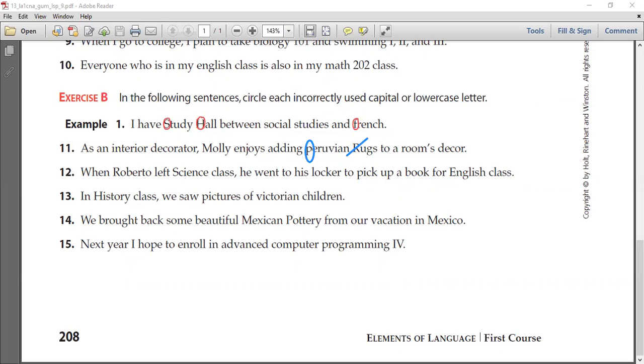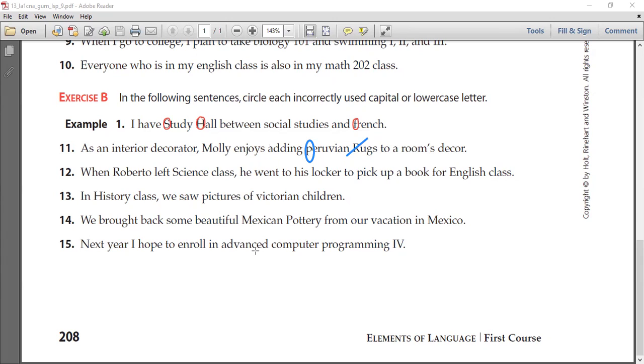When Robert left science class, he went to his locker to pick up a book for English class. Here, science is capitalized. Is that correct? Or should it be lowercase, Rahma? What do you think?